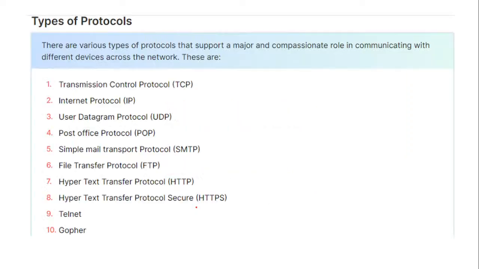So the very first, I've listed all of them over here. The 9th and 10th are not seen anywhere, so I do not want to burden you with them right now. These are the first 8 protocols: transmission control protocol, internet protocol, user datagram protocol, post office protocol, simple mail transfer protocol, file transfer protocol, hypertext transfer protocol and hypertext transfer protocol secure.